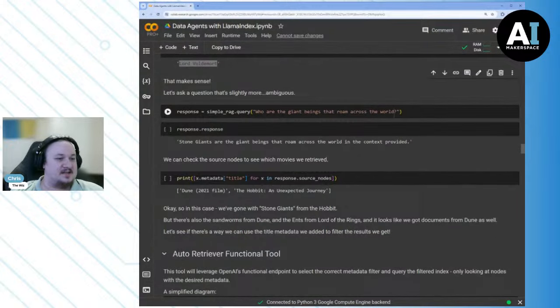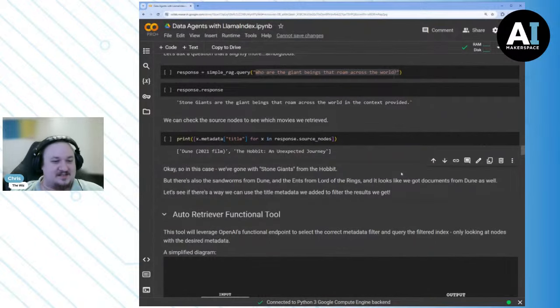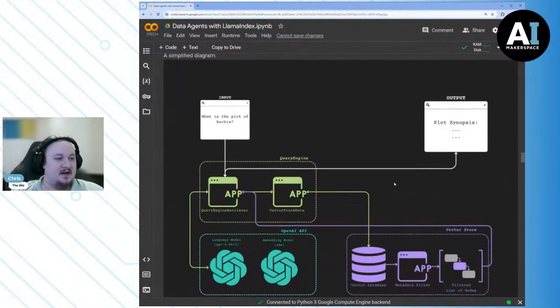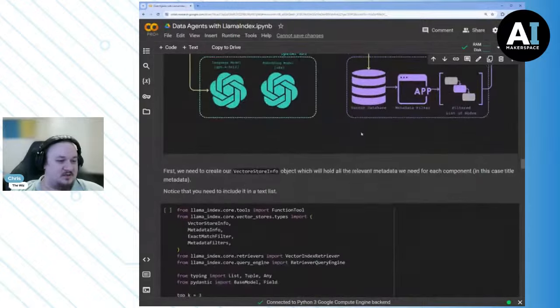Now, we could also ask questions like, who are the giant beings that roam across the world? And it can say, stone giants are the beings that roam across the world. But again, Dune has sandworms, we've got ents, so we're kind of missing this specific information based on the movie that we're providing, which is not necessarily the most useful thing in the world. So let's make that better by using the auto retriever functional tool.